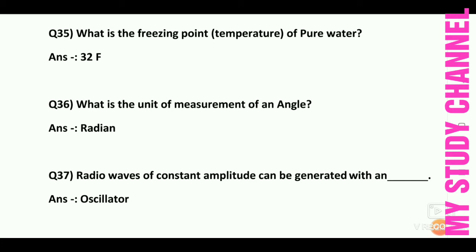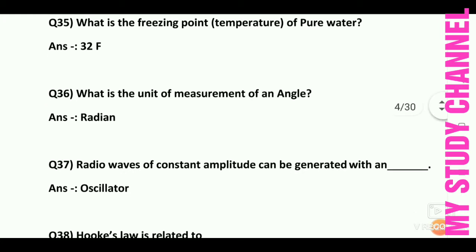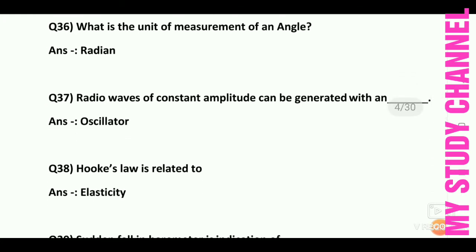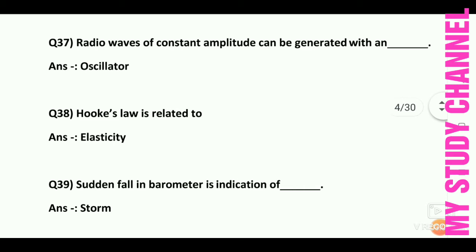Radio waves of constant amplitude can be generated with an oscillator, is the right answer. Next question: Hooke's law is related to. Answer is elasticity. Hooke's law is related to elasticity. Next question: sudden fall in barometer is indication of dash.